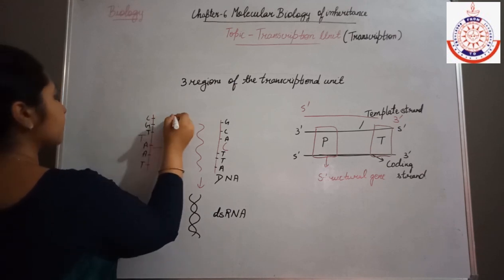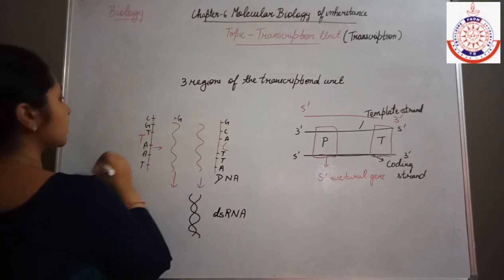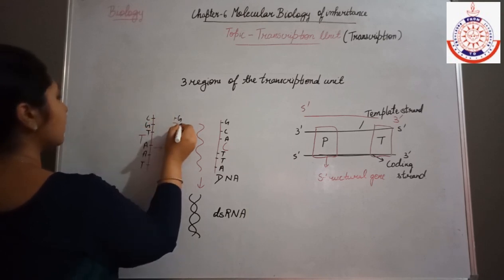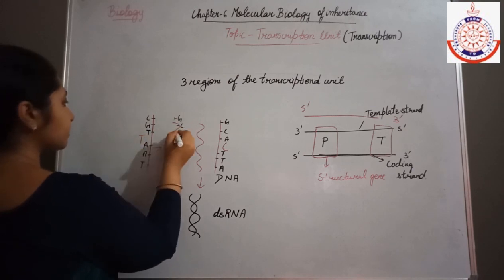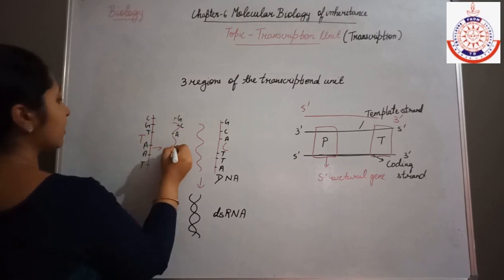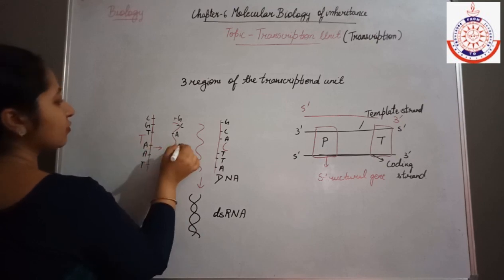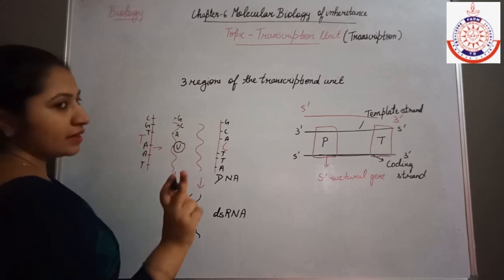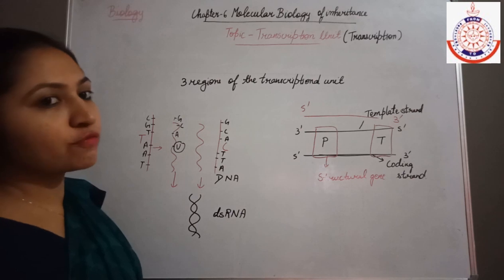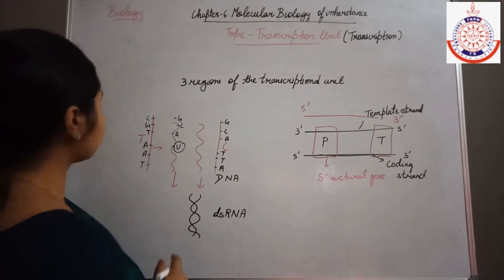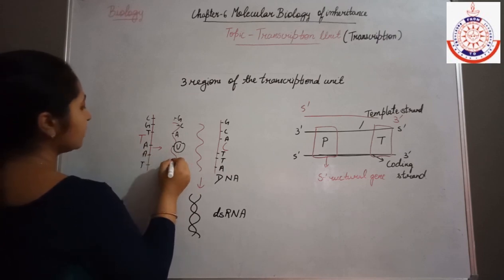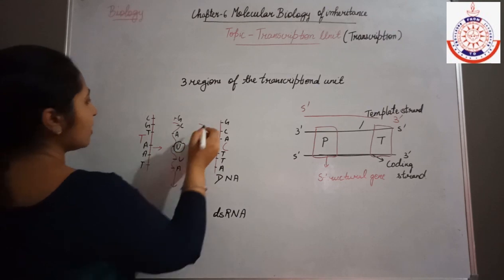So C, then here will be G, and G here will be C, and T here will be A, and A here will be U, not T. Why? Because it is an RNA molecule, and in RNA, in place of thymine, what is present? Uracil is present. And here A, then again U, and A, T.